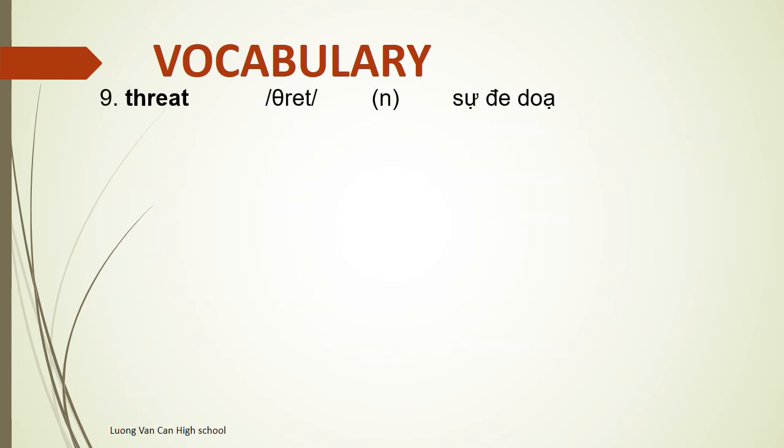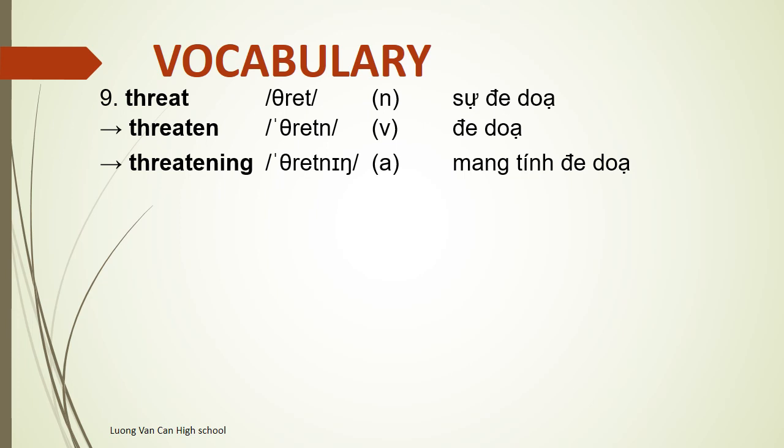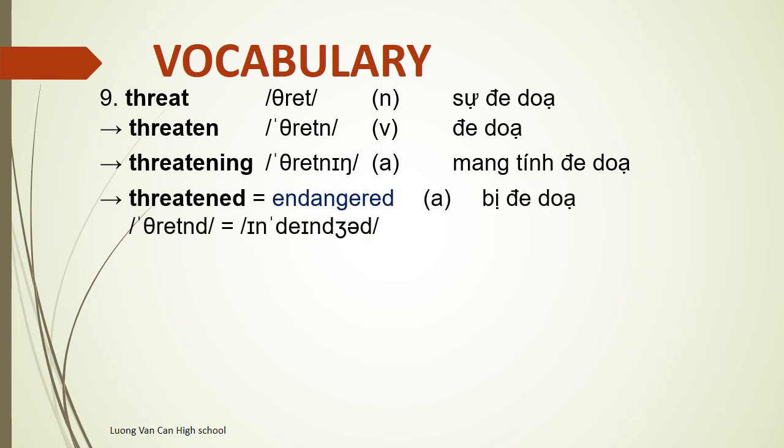9. Threat. Threat is a noun. Threaten. Threaten is a verb, is stressed on the first syllable. Threatening. Threatening is an adjective, is also stressed on the first syllable. Threatened. Endangered. They are adjectives, and threatened is stressed on the first syllable, while endangered is stressed on the second syllable.